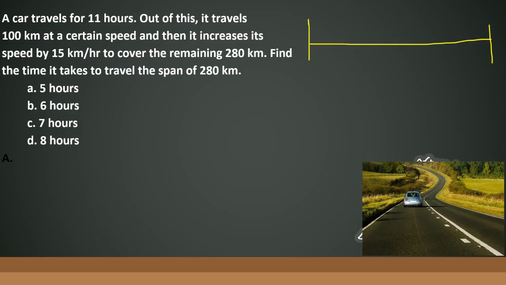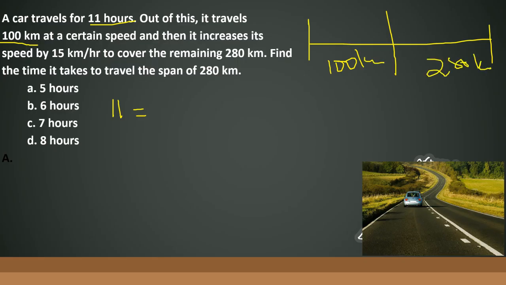So let's say the total time taken is 11 hours. Of course, you must be thinking that we can take the time reference. Of course, we are going to take the time reference. So 11 hours is nothing else but, out of it, it travels 100 kilometers. So one span of distance is 100 kilometers. The other segment is 280 kilometers. So let's say this is 100 kilometers and this is another 280 kilometers.